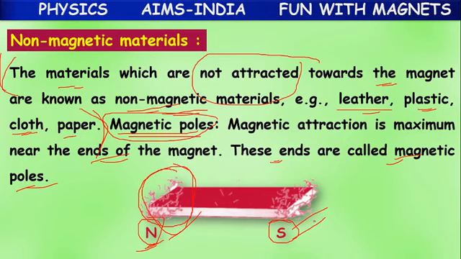For a magnet, how many poles are there? Each magnet will have two poles. One is the North Pole, and another one is the South Pole.